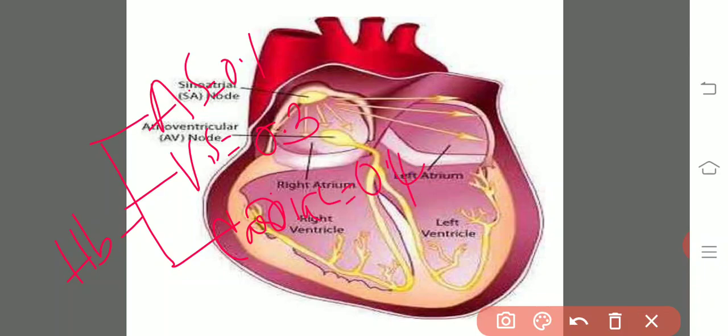That is, auricular systole 0.1, ventricular systole 0.3 seconds, and total relaxation of the cardiac muscle is 0.4.